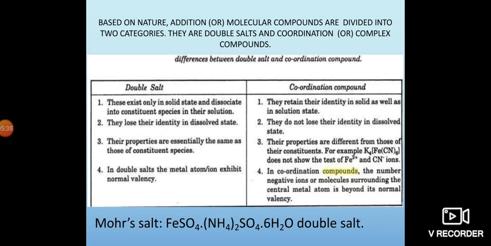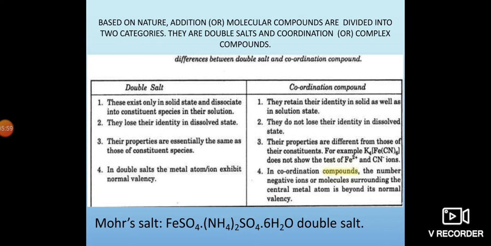So they attain the nearest inert gas electron configuration and get stability. That is why they remain stable even when we dissolve them in any solvent. So that is the major difference between double salts and coordination compounds.